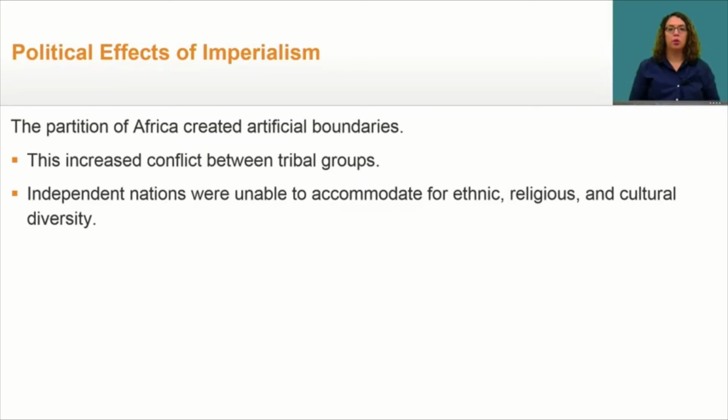There were two important political effects of imperialism. The lines drawn across the continent to set up the colonial holdings created artificial boundaries that did not accommodate for ethnic, religious, or cultural diversity. So, this was an important cause of instability and internal conflicts when those countries eventually achieved independence. There were also other political effects as well.